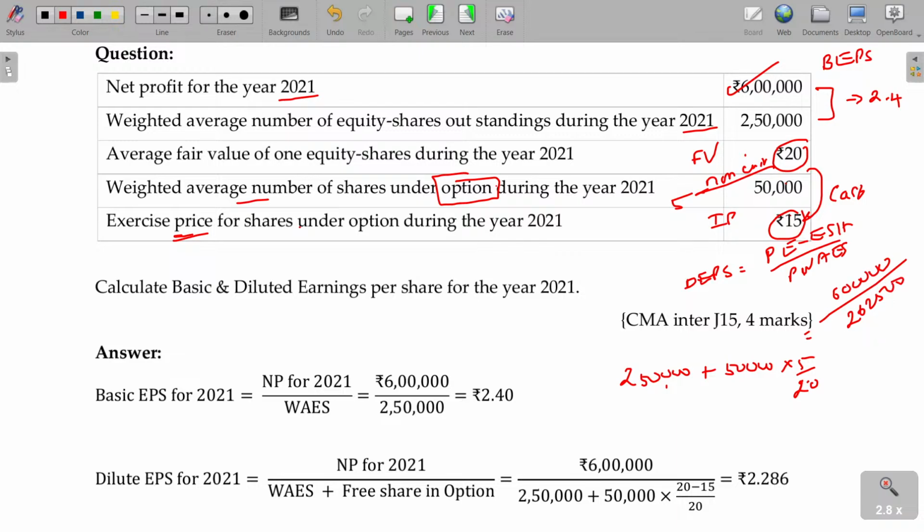6 lakhs divided by 2,62,500. What's the final value? 2.286. Hope you are now able to understand basic and diluted EPS. Is that clear? This is the option case. Debenture is like the preference share also, you can easily understand. So with that, all the illustrations are over. Now let me finish up the theory here. If it is clear, text me. We'll go for discussing some theory before we go to the other chapter.